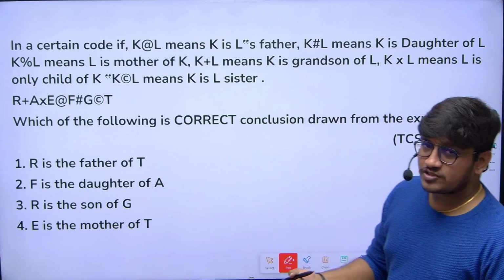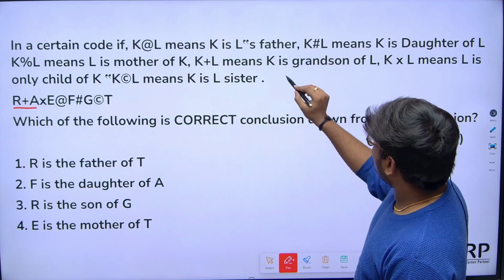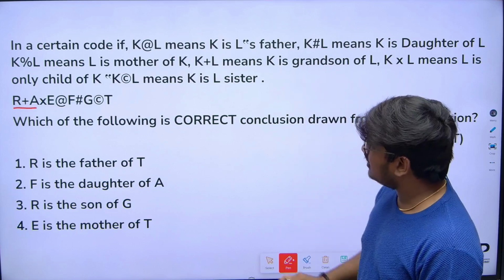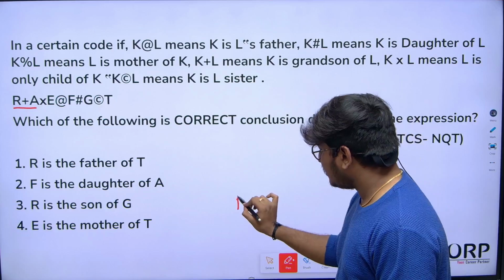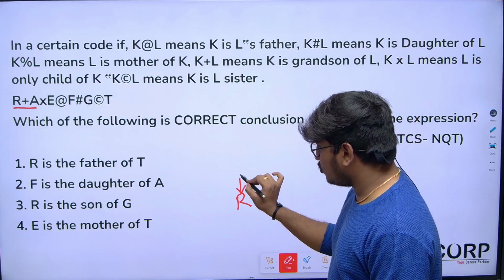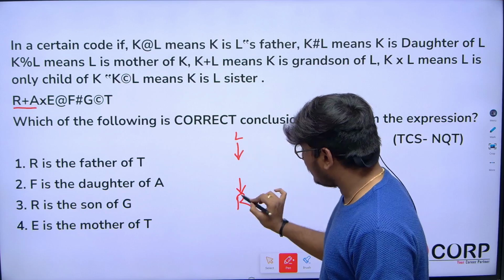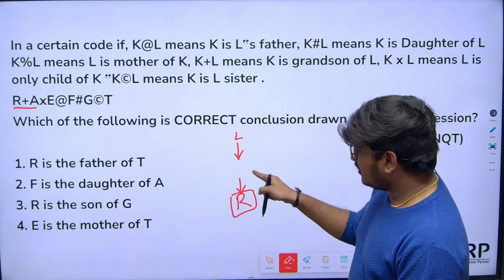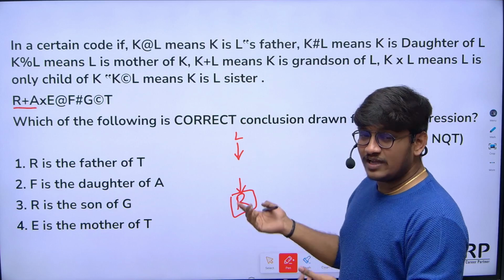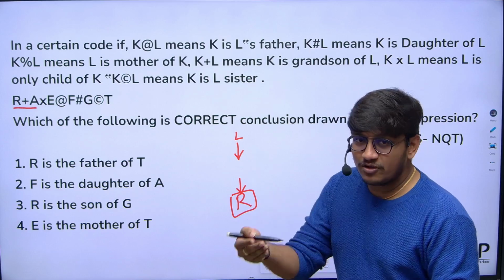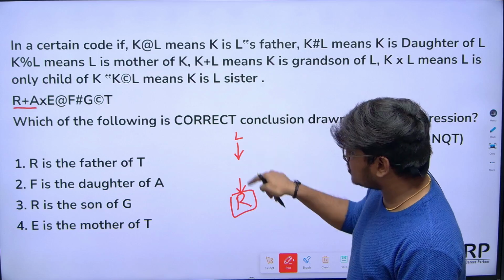Okay, same process. R plus A. So plus indicates here grandson of L. So here can I say that R is grandson of L? R is grandson. Here we don't know whether it is circle or box. So next, grandson of L. Here R is grandson of L. So here sir, why didn't you write anything in this particular place? Means we are not so sure about grandson indicates, either it may be your father side relation or mother side relation. We are not so sure, right? So I'm just mentioning that R is grandson of L.